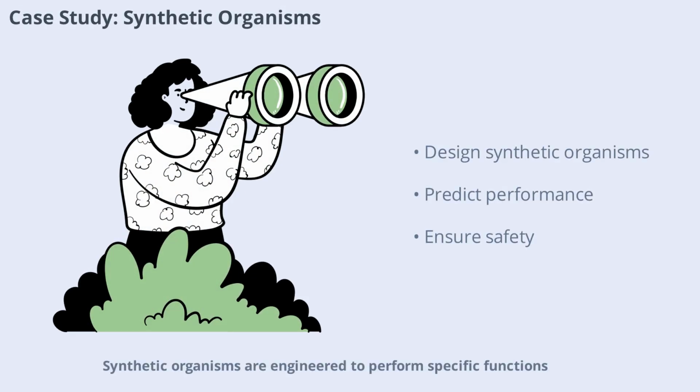Synthetic organisms are engineered to perform specific functions, such as producing biofuels or breaking down pollutants. Simulations are essential for designing and testing these organisms before they are created in the lab. By modeling genetic circuits and metabolic pathways, scientists can predict performance and avoid unintended consequences. This approach accelerates innovation and ensures safety in synthetic biology.